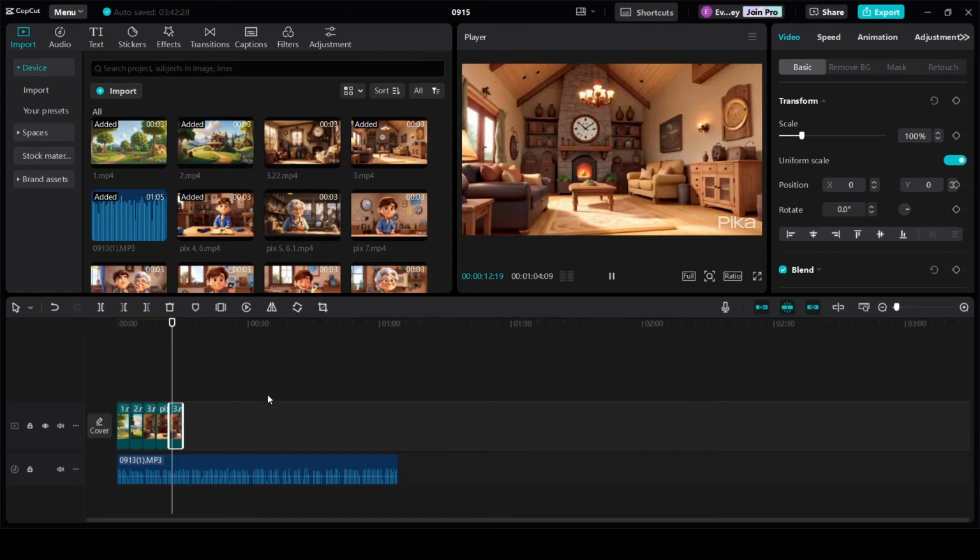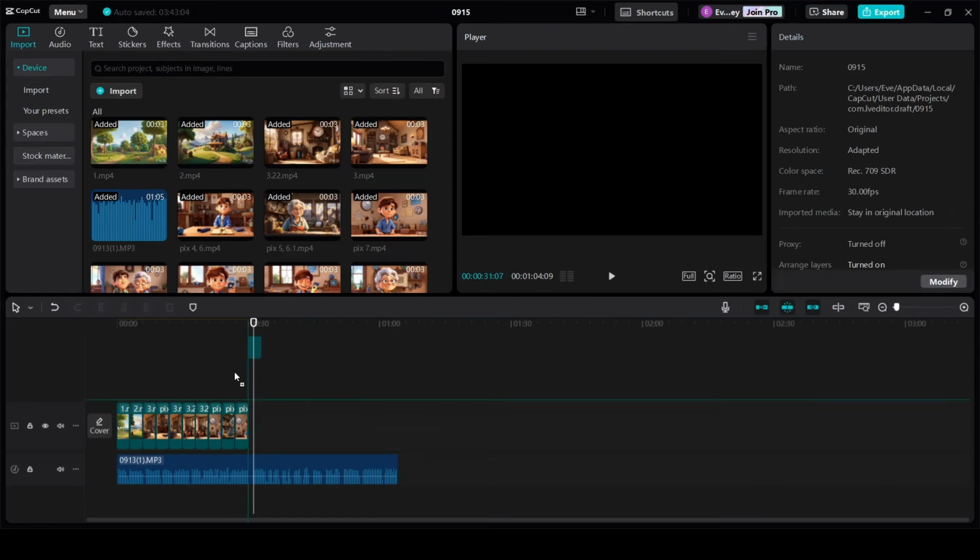The same process applies to the Disney Pixar style. Now here's the outcome for both, and let me know in the comments section which one you like the most.